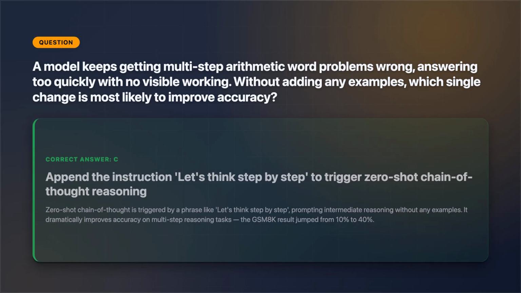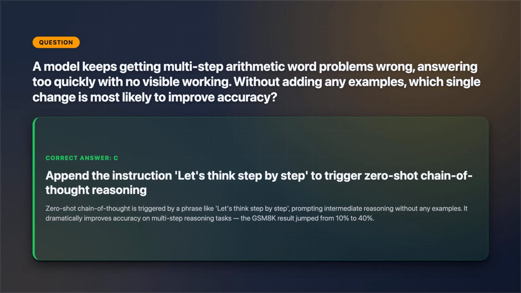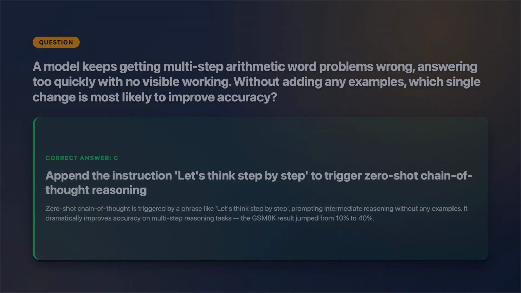This one is C. The question rules out examples, and it says the problem is multi-step reasoning with no visible working. That's the exact signature of chain of thought. The phrase, "let's think step by step," triggers the zero-shot version and prompts the model to reason before answering. Remember the hook: that single phrase took a model from 10% to 40% on math word problems. Lowering temperature makes output consistent, not correct, and adding examples wasn't allowed.